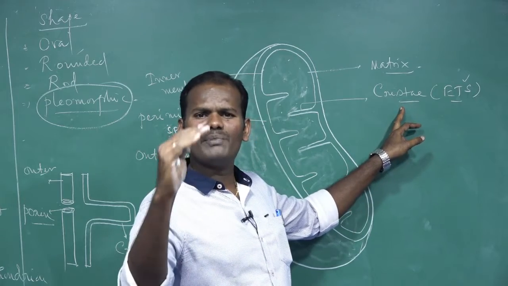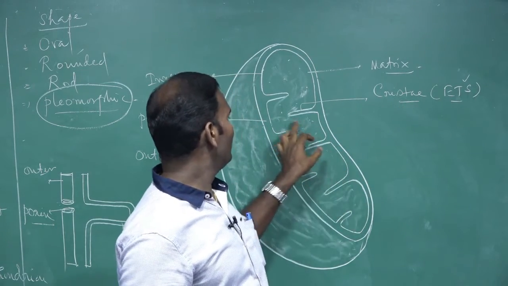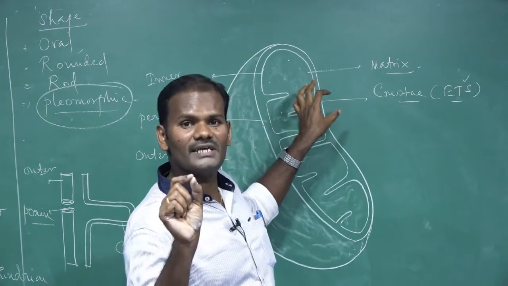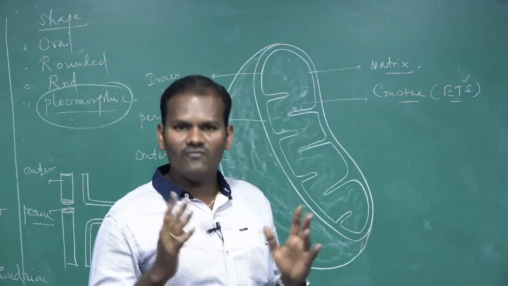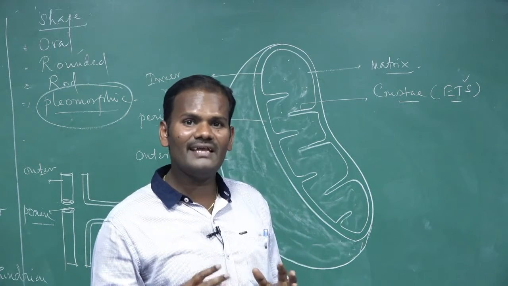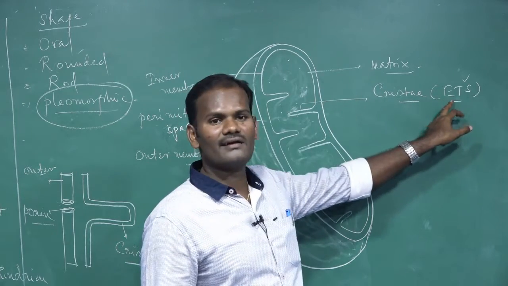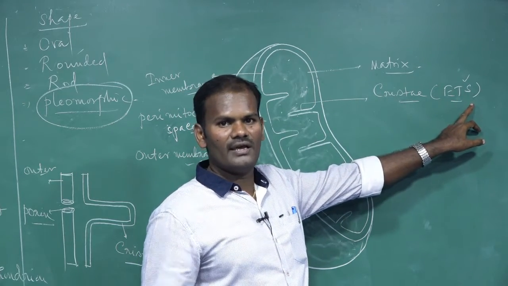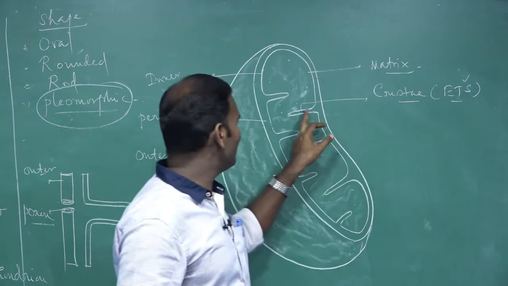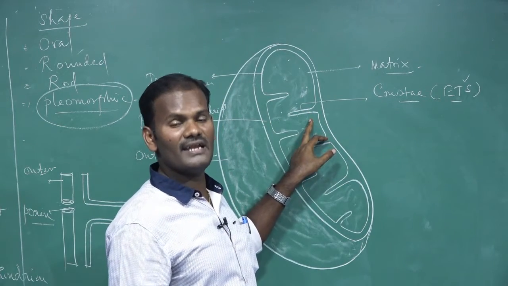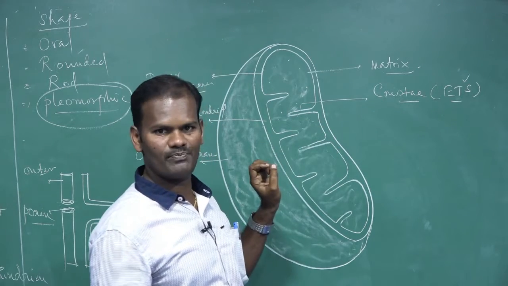If the glucose is completely oxidized by the third stage, the Krebs cycle takes place in the matrix of the mitochondria, but a usable form of energy is not released. The usable form of energy is released in the inner membrane of mitochondria through a process called the electron transport system. Many enzymes are involved, and those enzymes are present in the inner membrane of mitochondria.